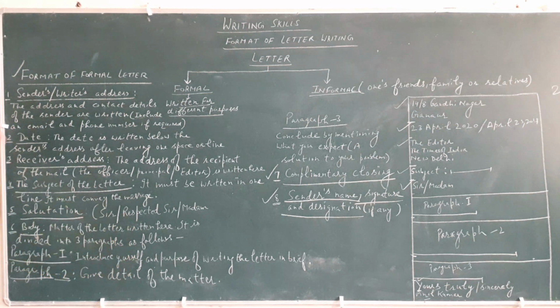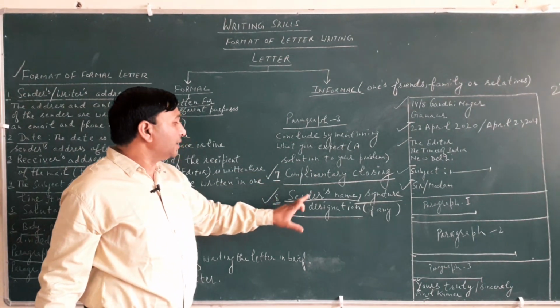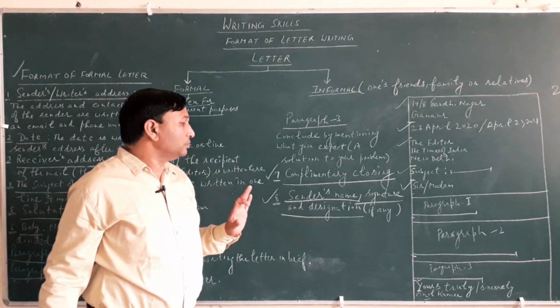First, the sender's address, date, receiver's address, the subject of the letter, salutation, body, which is divided into 3 paragraphs, then complimentary closing, then sender's name, signature and designation if any.